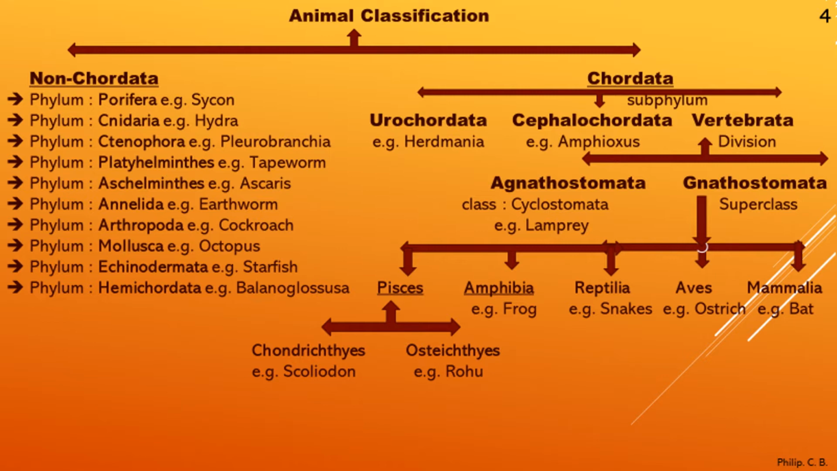Reptiles: snakes, crocodiles, lizards, alligators, and tortoise, turtle, etc. Aves, example, all the birds: ostrich, parrot, peacock, eagle, which come under Aves. Mammalia, example, bat, which is a flying mammal, but other than that, monkey, squirrel, deer, lion, elephant, all these come under Mammalia. Okay.